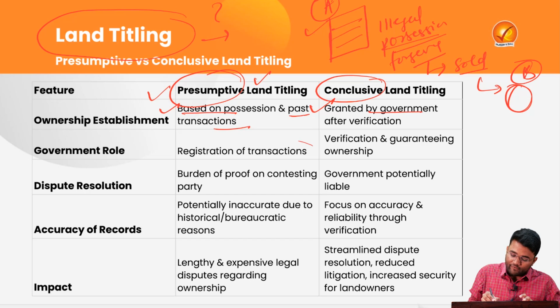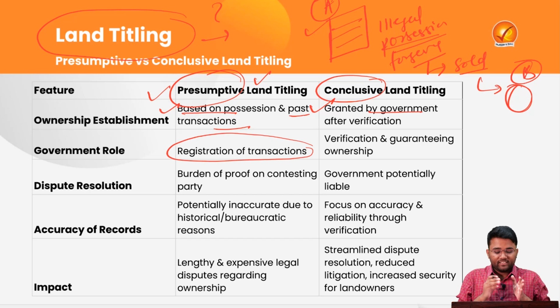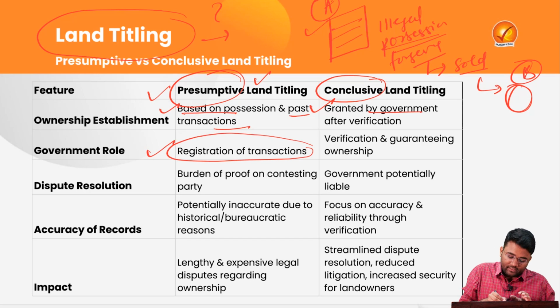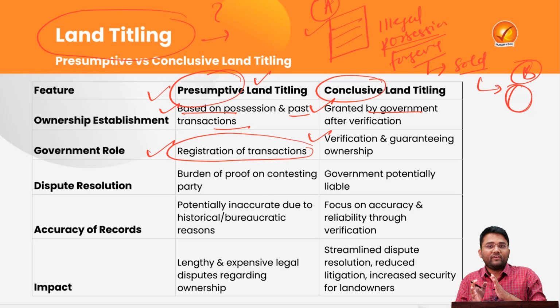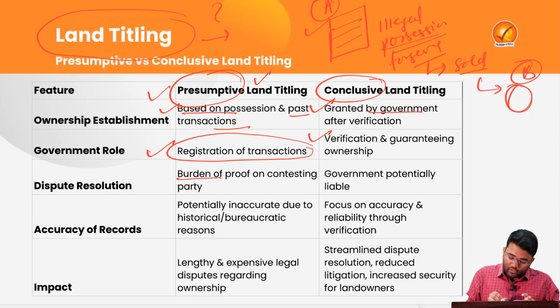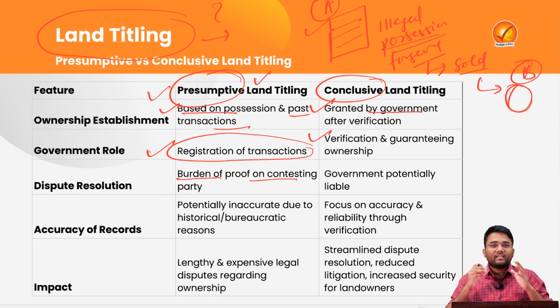Apart from this, the government's role is limited in presumptive land titling, and the role is only related to the registration of transactions. Whereas under conclusive land titling, the government does proper verification, and the ownership is guaranteed by the government. The burden of proof is on the contesting party.